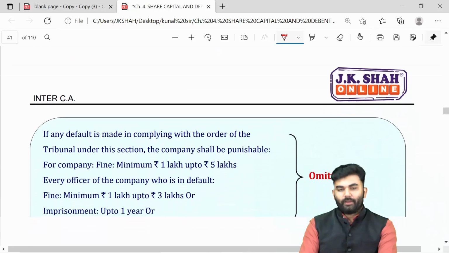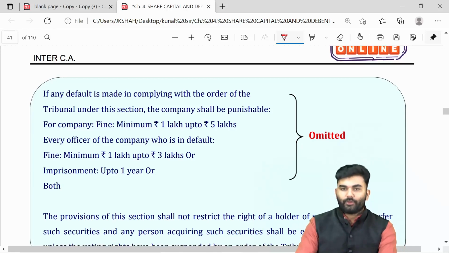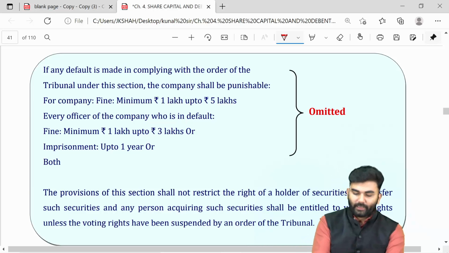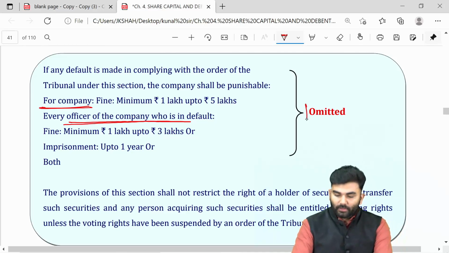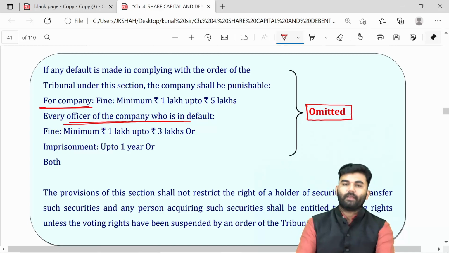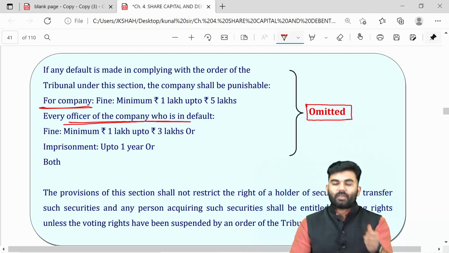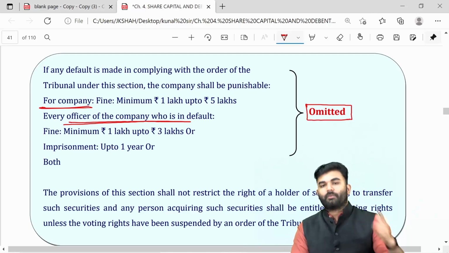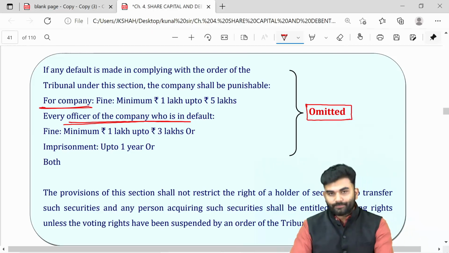If the company makes a default in fulfilling the orders of the tribunal, there used to be some kind of penalty upon the company as well as every officer who is in default. However, this penalty is now omitted. So till now, under section 48 and under section 59, the penalties have been omitted.